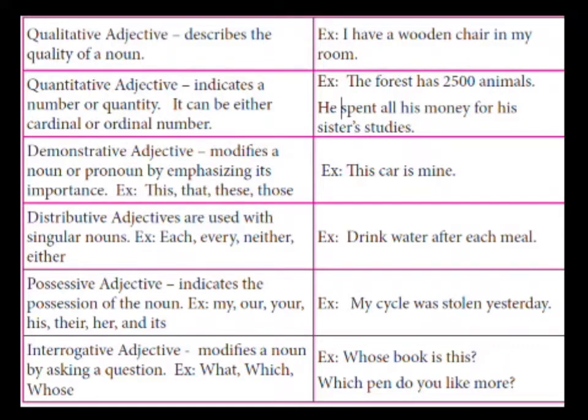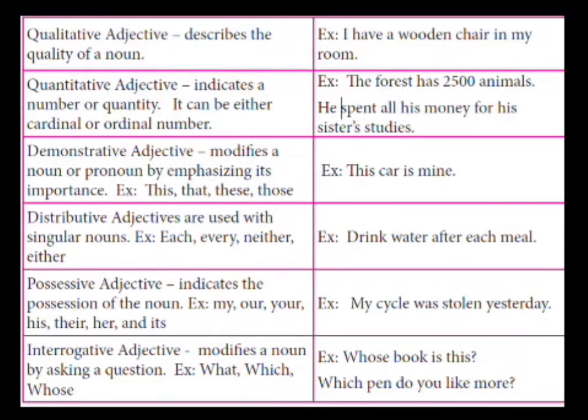Then possessive adjectives. Possessive adjectives indicate the possession of the noun. Examples: my, our, your, his, their, her and its. My bag is on the chair. Our school is the best school. She is his sister. The model example is, my cycle was stolen yesterday.